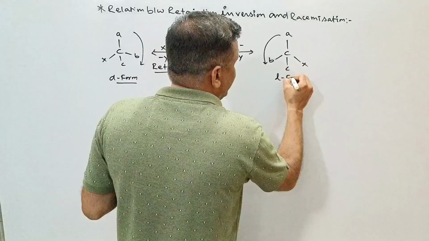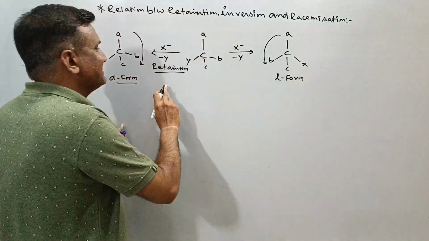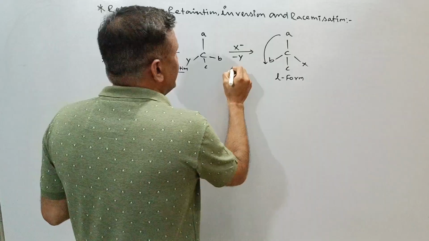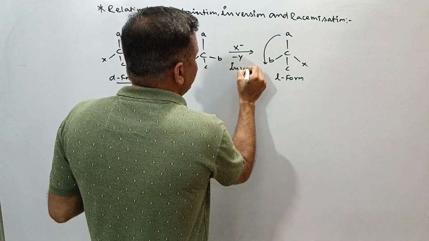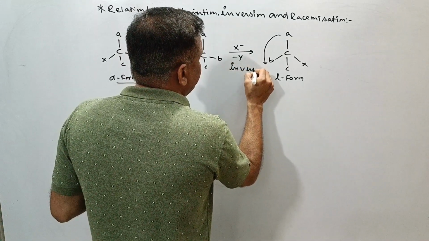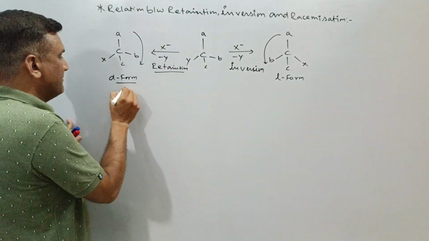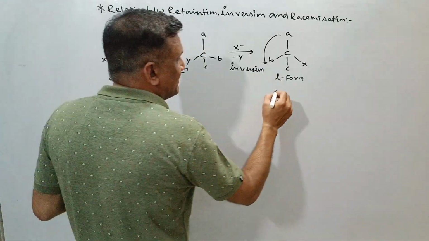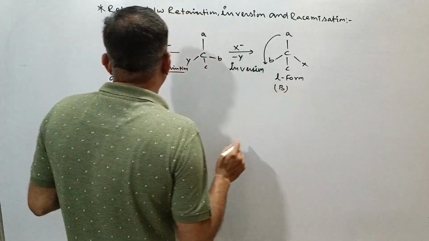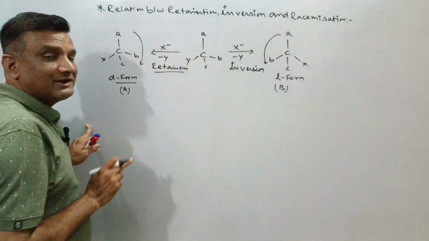So this is the L form. Now this change in configuration is called inversion, and both this A form and this B form are mirror images of each other.